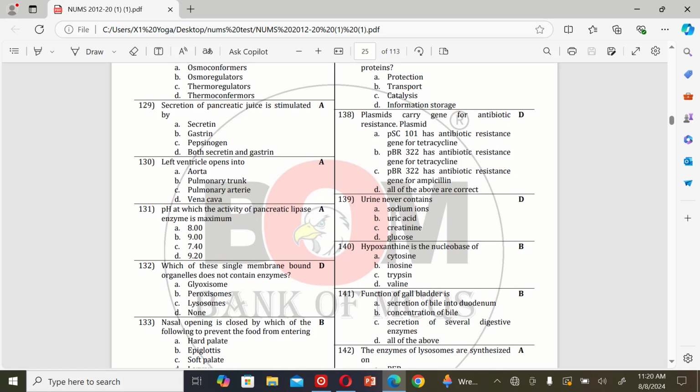The next MCQ is: hypoxanthine is the nucleobase of A. Cytosine, B. Inosine, C. Trypsin, and D. Valine. So the correct option is B, inosine.